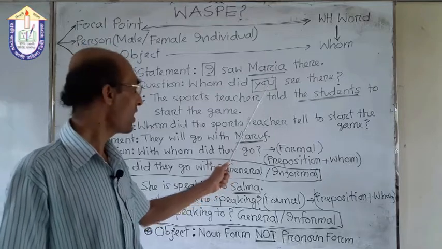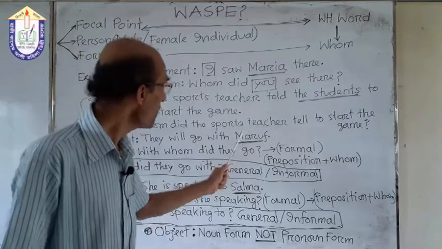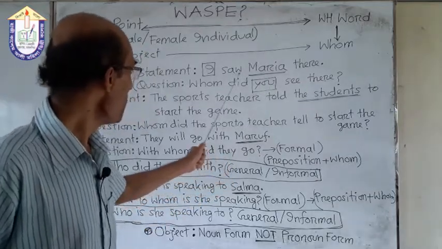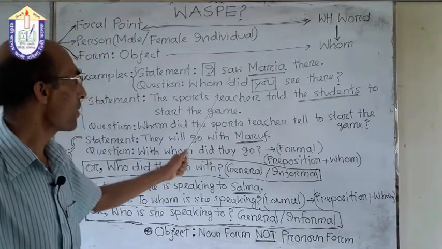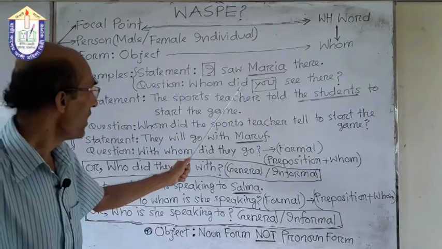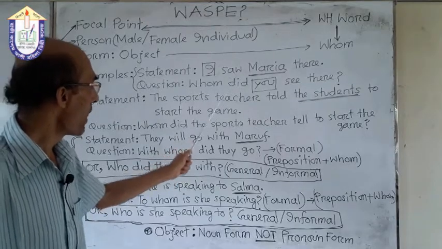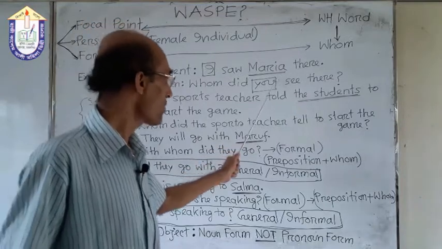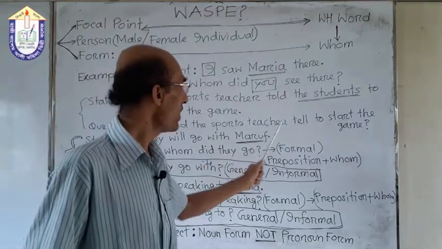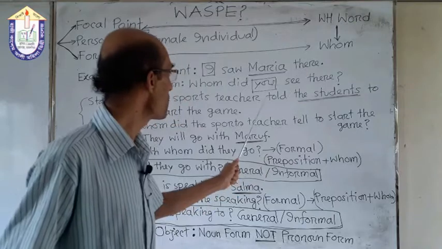So we have used here you. And as we have used the past form did for the verb, next we have used the verb in base form, that is see.